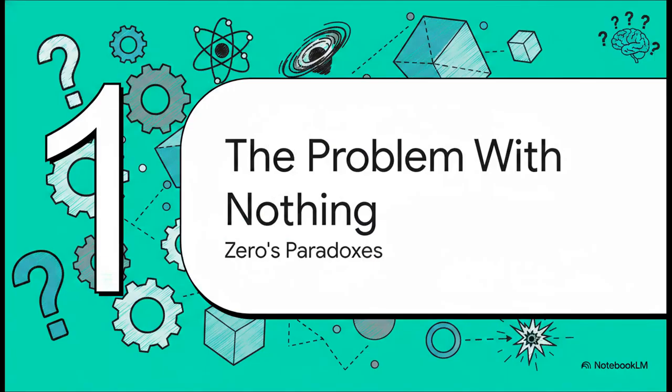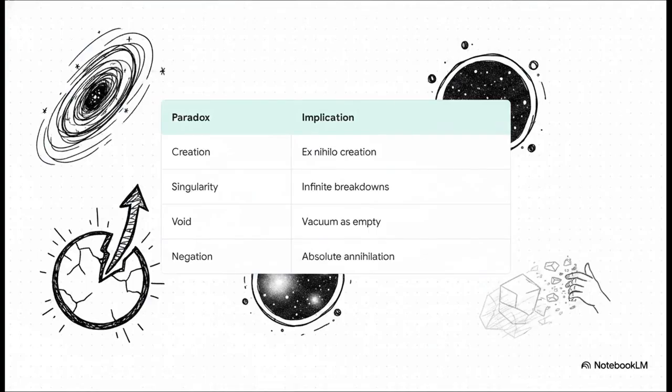Part 1. The problem with nothing. Okay, let's dive into this. To really grasp why Tez's paper is such a game changer, we need to map out exactly how much trouble the classical concept of nothing causes for modern science. Tez lays out this roadmap of 4 distinct paradoxes, or aporia, created by zero.